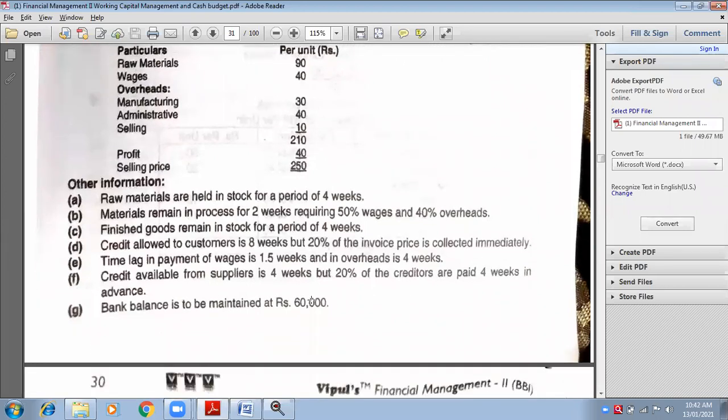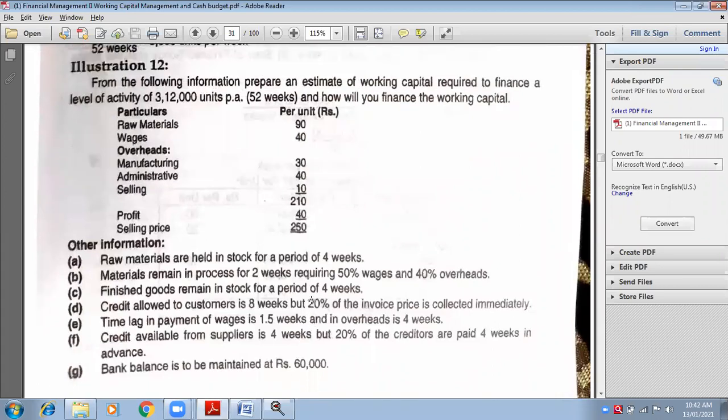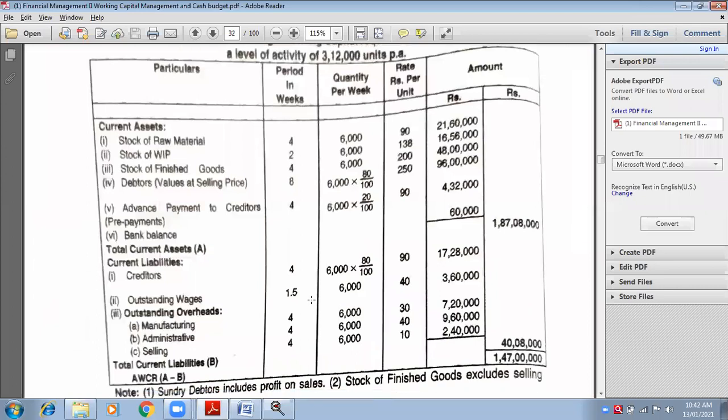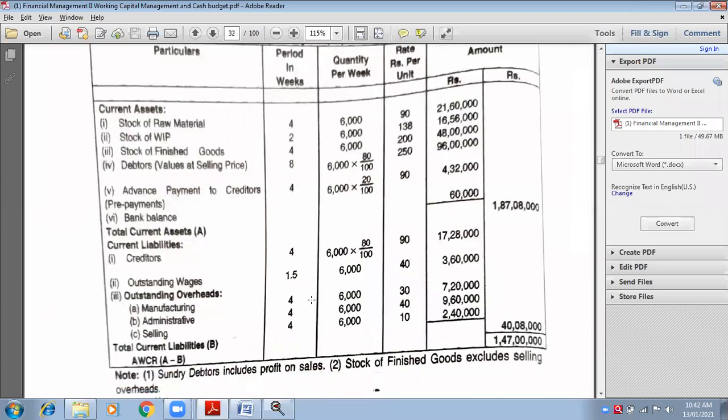Yes, ma'am. Okay. So now tell me, what is gross working capital? That is total current assets. Ma'am, 1 crore 87 lakhs 8,000. Very good. You can check from the screen. 1 crore 87 lakhs 8,000 is my gross working capital, also known as total current assets. Show it with symbol A, bracket A.